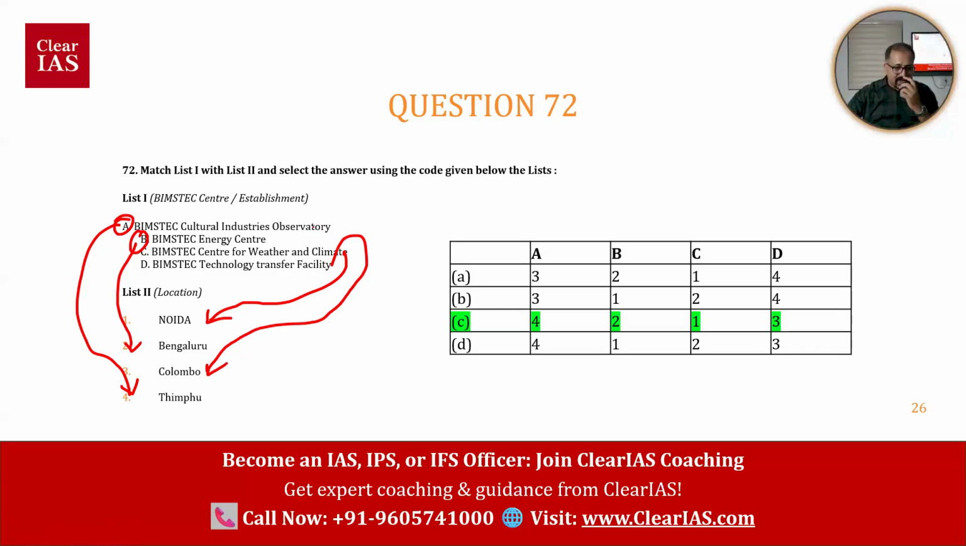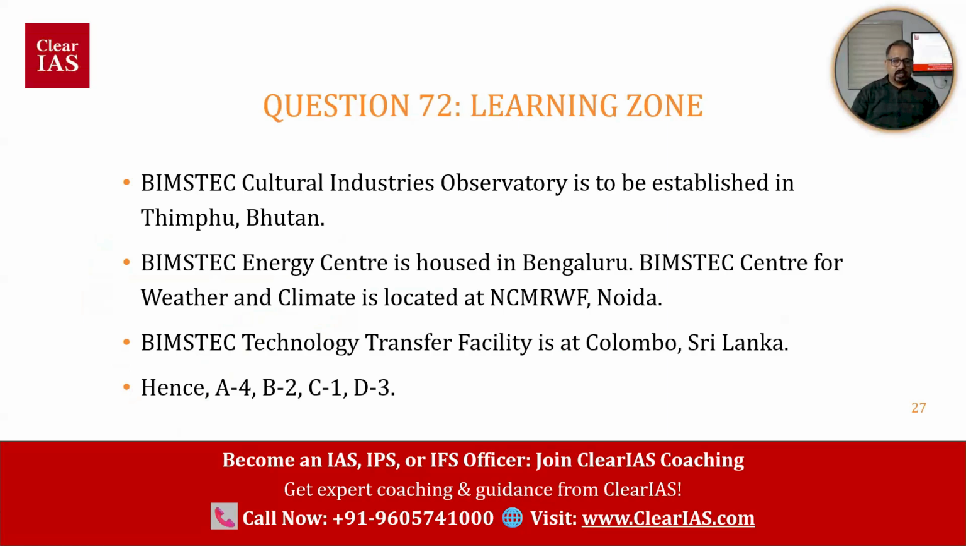That means BIMSTEC Cultural Industries Observatory is in Thimphu. BIMSTEC Energy Center is in Bengaluru. BIMSTEC Center for Weather and Climate is in Noida. BIMSTEC Technology Transfer Facility is in Colombo. That is how this should be learned. So BIMSTEC Cultural Industries Observatory is established in Thimphu, Bhutan. BIMSTEC Energy Center is housed in Bengaluru. BIMSTEC Center for Weather and Climate is located at Noida. BIMSTEC Technology Transfer Facility is at Colombo, Sri Lanka. Answer is A4, B2, C1, D3.